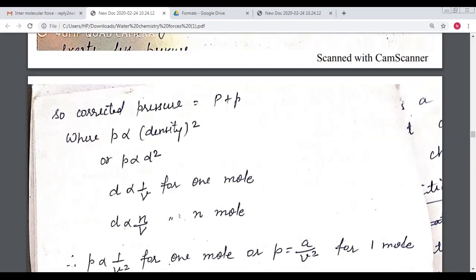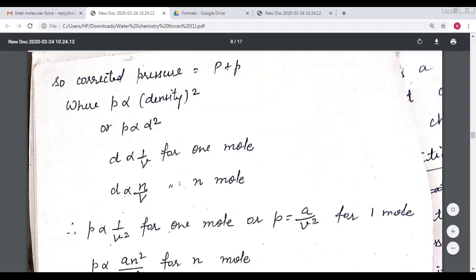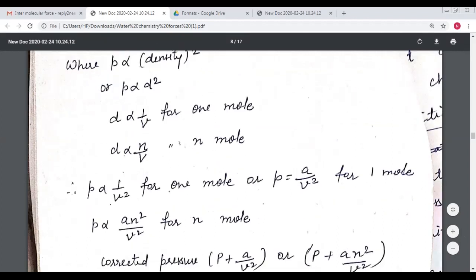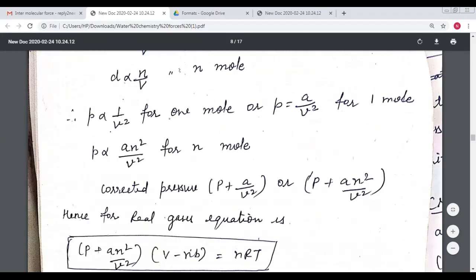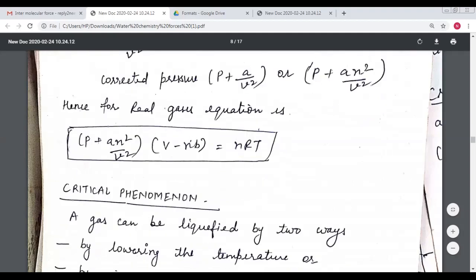How much? The corrected pressure is P plus p, where small p is proportional to the density square, p is proportional to d square. Density d is inversely proportional to the volume for one molecule, and for n molecules it is inversely proportional to the volume. So we find that the corrected pressure is P plus a upon V square, or P plus a n square upon V square. So the real gas equation, the van der Waals equation, is (P plus a n square upon V square)(V minus nb) is equal to nRT.